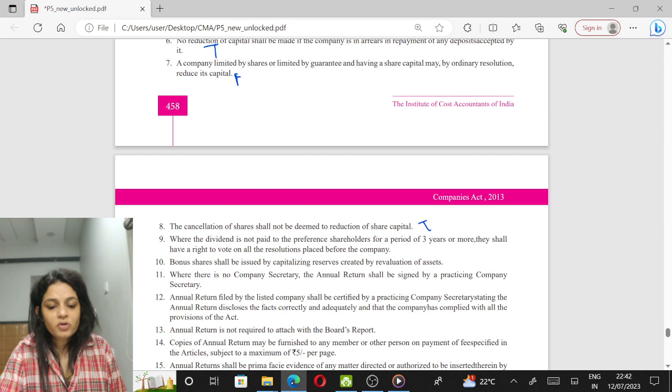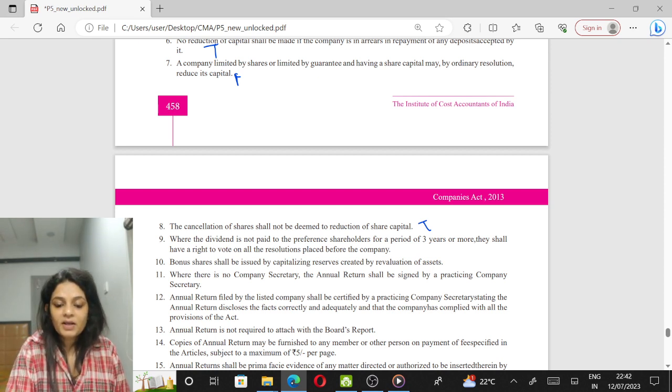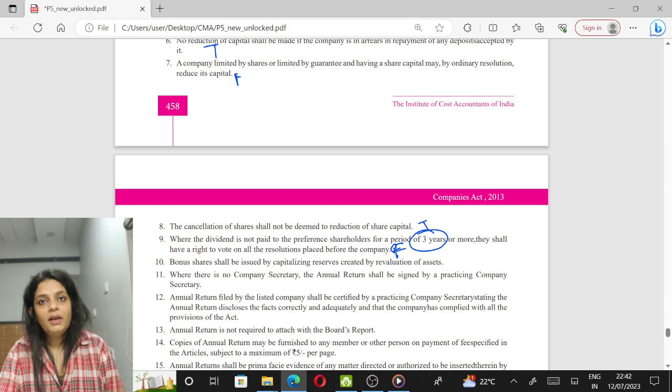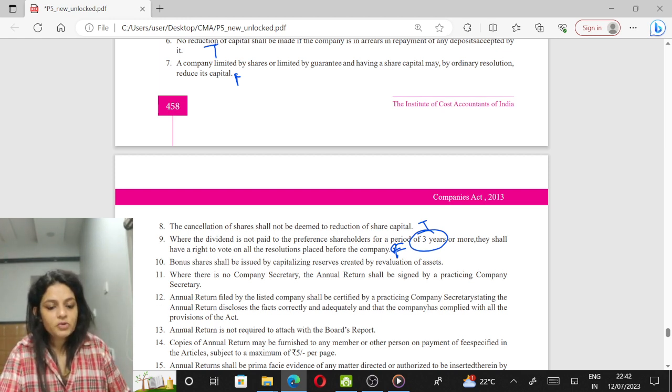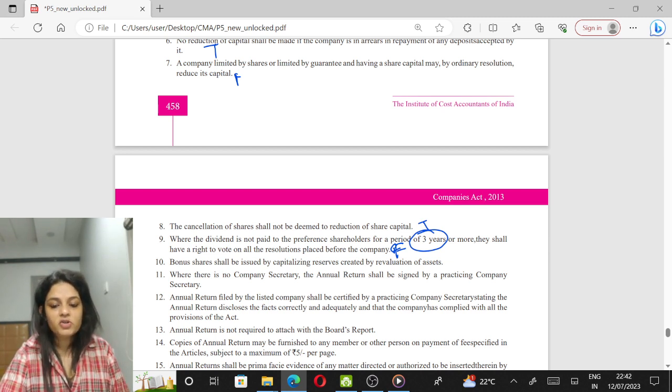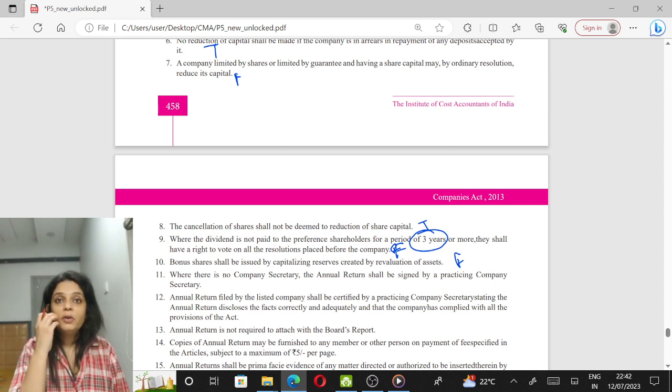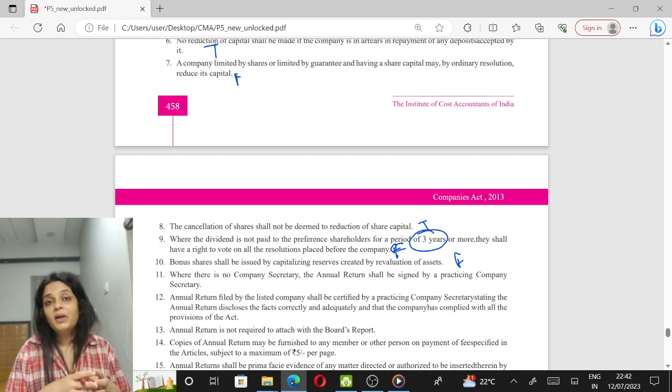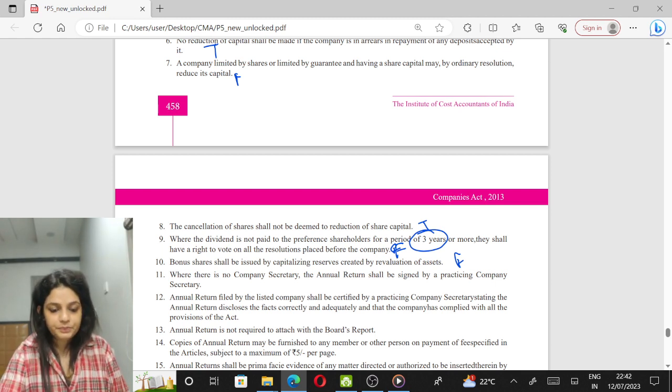Where dividend is not paid to the preference shareholders for a period of 3 years or more, they shall have a right to vote. This is false because it's 2 years or more. If the dividend is not paid for 2 years or more, then they will have a right to vote on every matter. Bonus shares shall be issued by capitalizing reserves created by revaluation of assets. No. Whenever we issue bonus shares, it can be issued out of free reserves, securities premium, and CRR. It can never be issued out of capitalization of revaluation reserve.